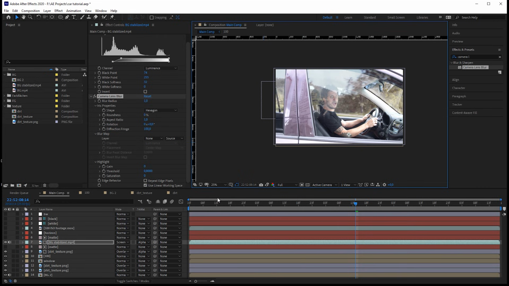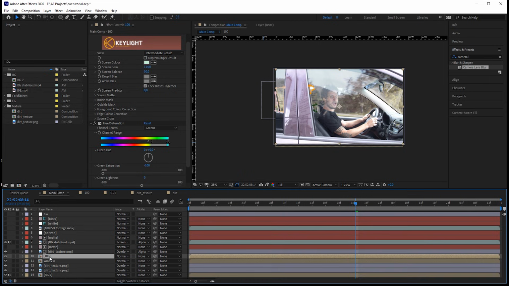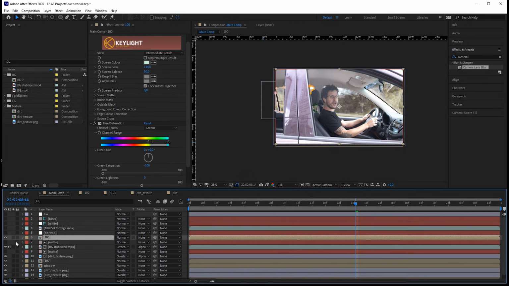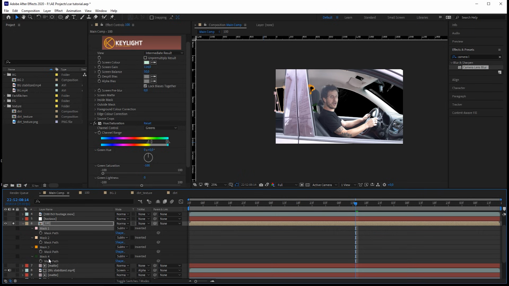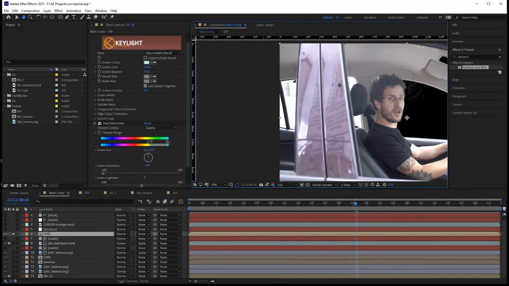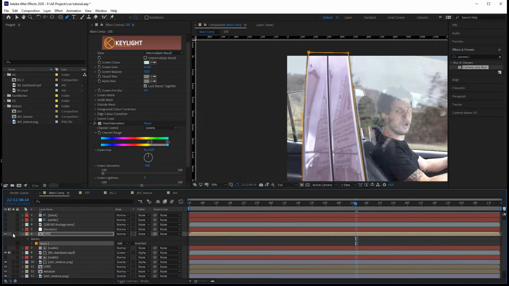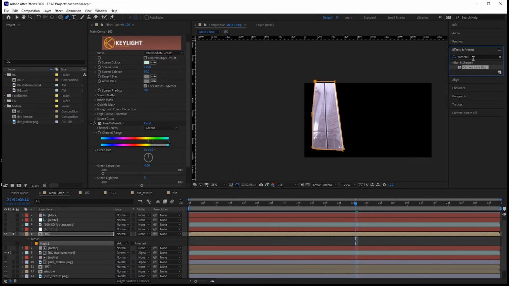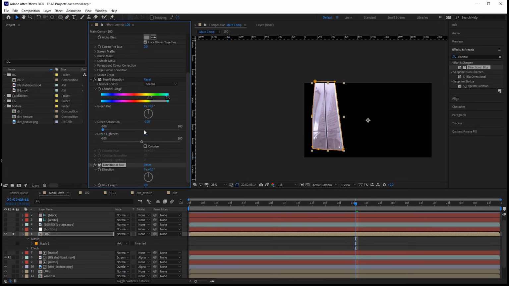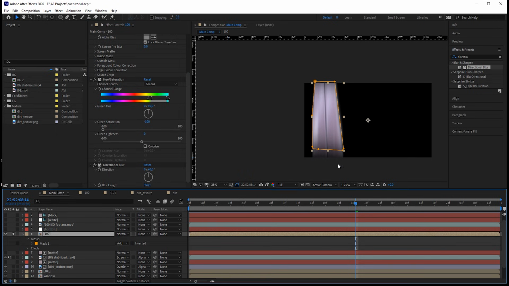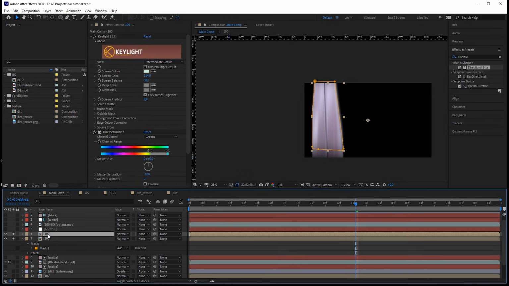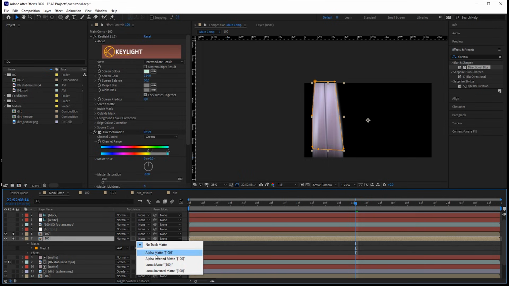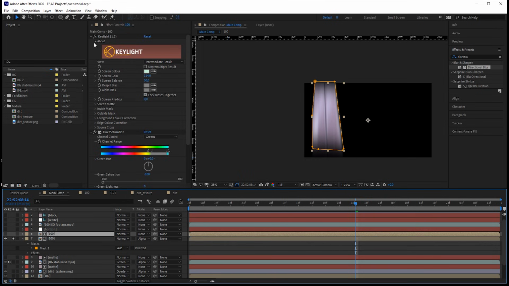So let's work on those, and therefore I'm duplicating my footage and I bring it to the top and quickly solo this. Get rid of all the masks that I had done here and mask out that part. And now what we can do is simply blur away the reflection with a directional blur, for example. And we want to blur it like really a lot. Okay, now the reflections are gone, but they are blurring above our matte. So let's simply duplicate it again and use that as the matte. And of course for the matte we want to get rid of the blur.